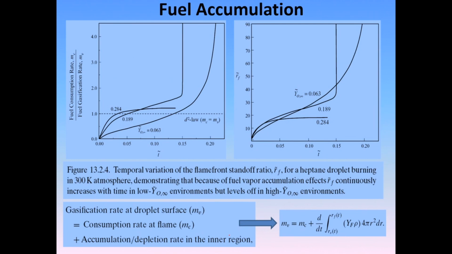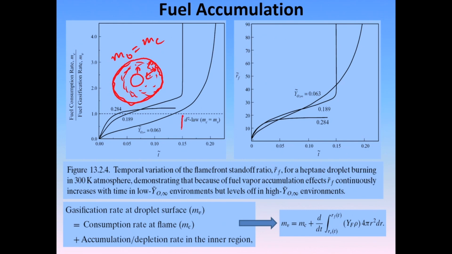Okay. This is another important slide in which we want to bring forward one key factor. Remember, we said that mV is equal to mc, that whatever is vaporized actually goes towards burning. That is what we said when we derived the d square law, but in reality that is not the case. If you recall the droplet graph, this is the flame front, and this is the inner region. So, the fuel that vaporizes from here can get accumulated in this region, and not all of it is consumed at the flame front. So, there can be an accumulation.